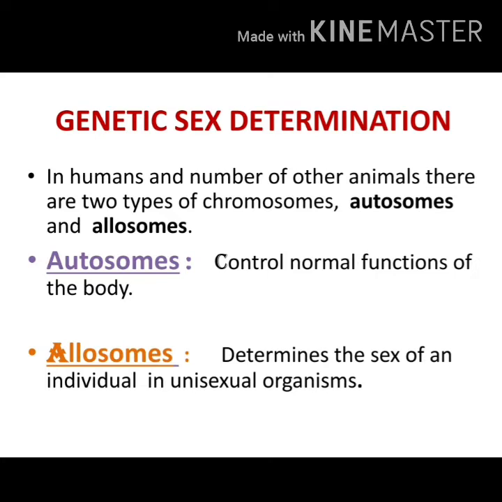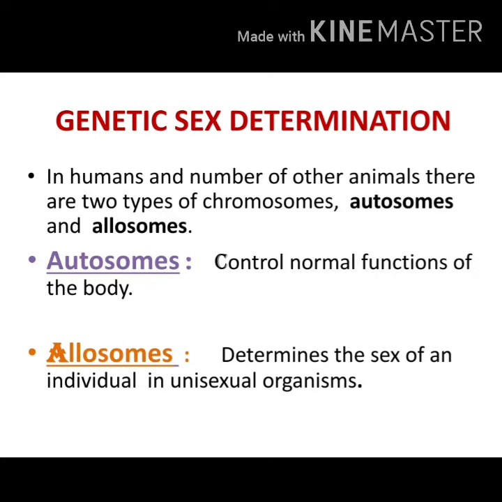So out of 23 pairs of chromosomes, that is 46 chromosomes, 22 pairs will be autosomes. You can note it when I am telling this. Okay, 22 pairs will be autosomes, that is 44 autosomes. What is the function of autosomes? They will control the normal functions of the body. That is, in both male and female, these 22 pairs will be same, because whether it is a male or a female, most of the characters are similar. So these autosomes are the chromosomes which control the normal functions of the body.